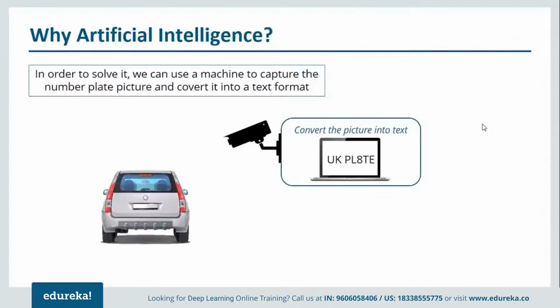Similarly, you can think of many other examples as well. It is used to recognize a signature, for example in banks, to authenticate whether that person is the bank customer or not. Apart from that, it is even used for self-driving cars. In the US, around 30,000 people die every year because of road accidents. That can be completely removed if we use self-driving cars, which are based on the concept of artificial intelligence. And you might find it very fascinating that people at MIT are using artificial intelligence to predict the future. So you can imagine why we need artificial intelligence.